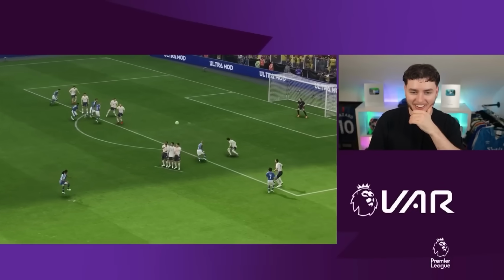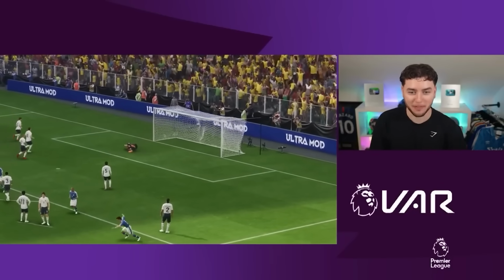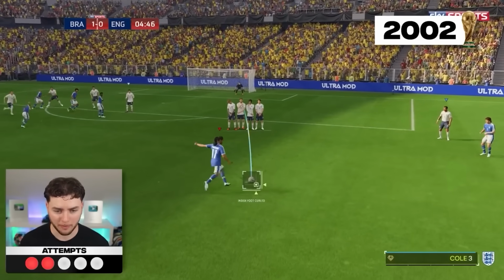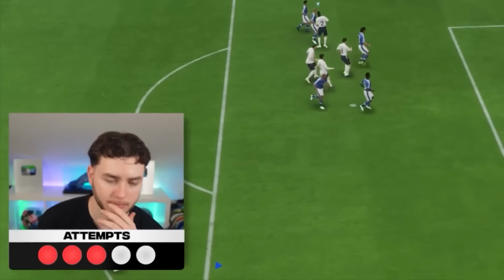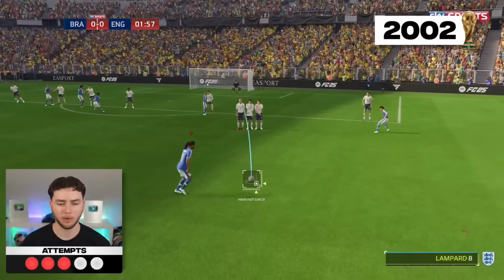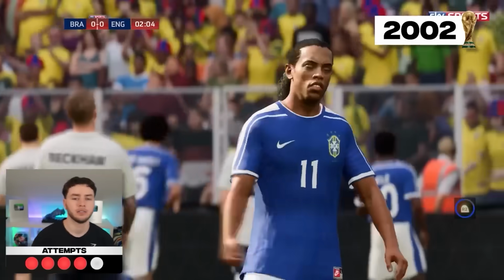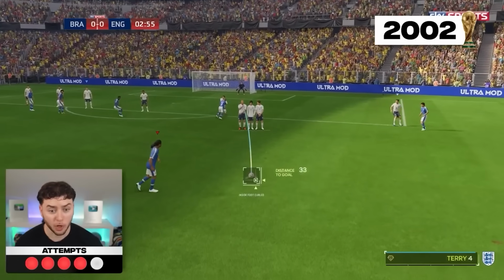And after a swift VAR check, everything was perfect apart from the height. So we can't count it. Oh, this might be too powerful. Okay. No, way too powerful. With one attempt remaining, could Dino clutch up? This is good power.